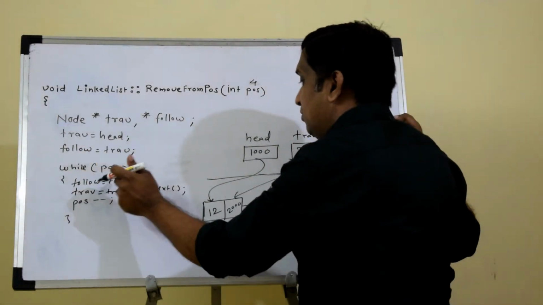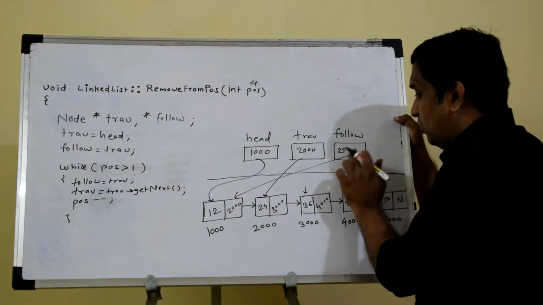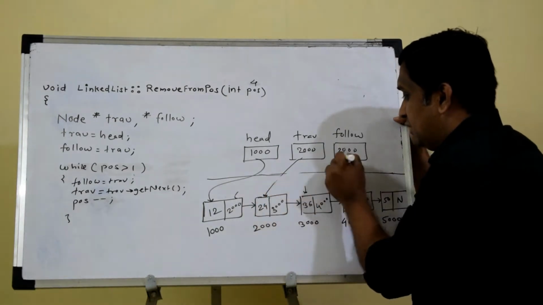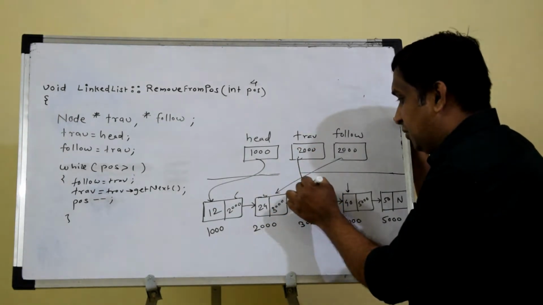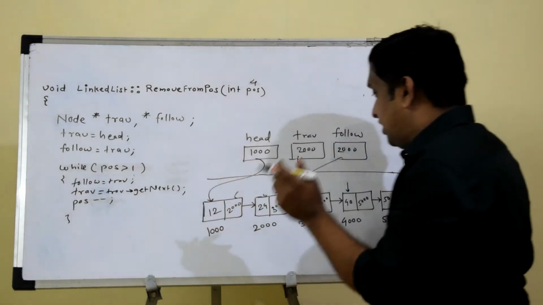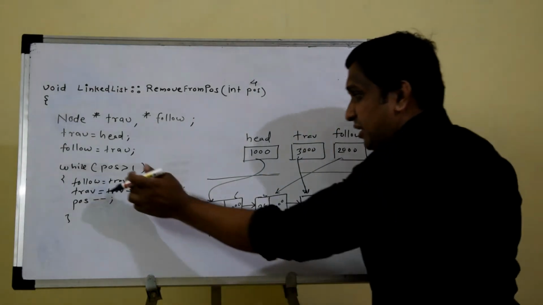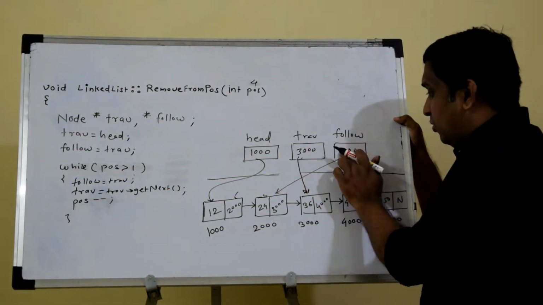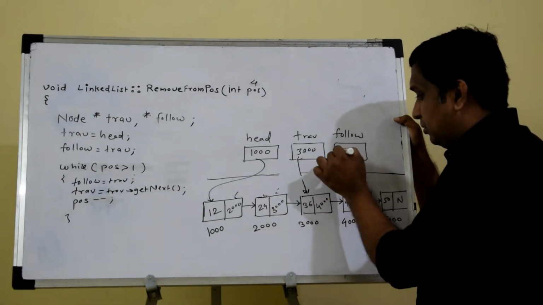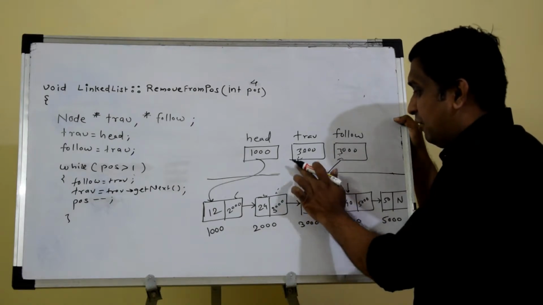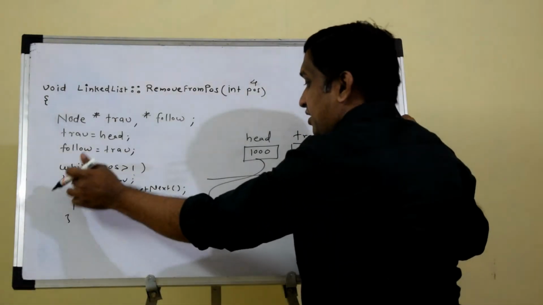In the next iteration, follow equals to trav. That means now this 2000 value is assigned to follow. So follow will point to the second node. And trav equals to trav arrow get next will take this trav pointer to the next node. In the next iteration, which is the third iteration, again follow equals to trav. So trav here is 3000. Now when I say follow equals to trav in the third iteration, follow will also become 3000. So it will start pointing to this node, and trav equals to trav arrow get next will take that trav pointer to the fourth node. So when all the iterations are over, this will be the picture.